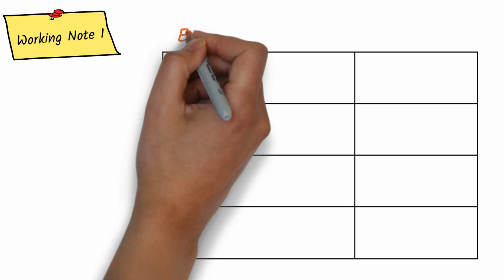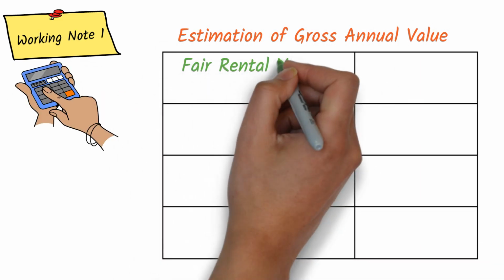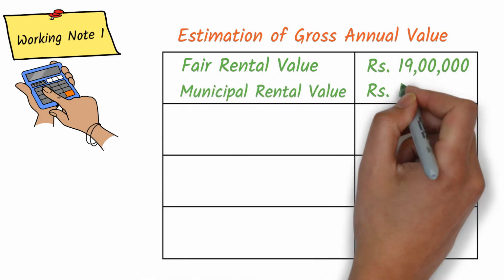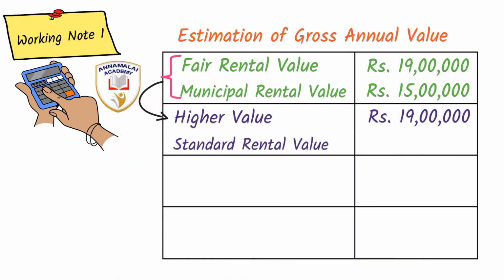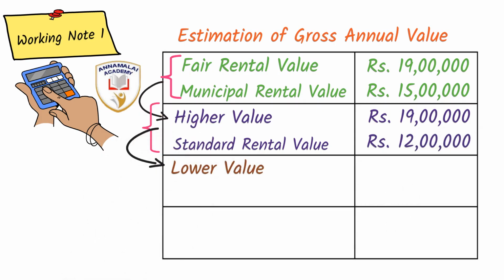So to start working out the income from house property, firstly, the estimation of gross annual value is to be done. Comparing the fair rental value of 19 lakhs with the municipal rental value of 15 lakhs, the higher value, 19 lakhs, is considered. This is compared with the standard rental value of rupees 12 lakhs. From this, the lower value is considered, rupees 12 lakhs. And from this, the annual rental value is to be compared.